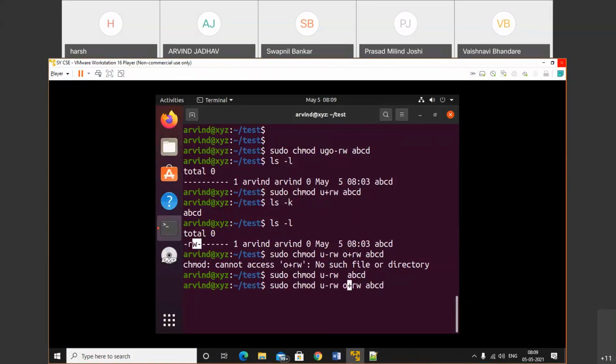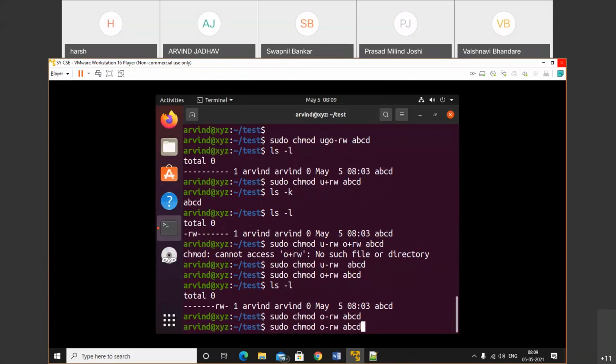Now other plus read write, ls -l. First part, we set the permission for the others. We need to set the permission for the group. By mistake it became other here. So group plus read write.